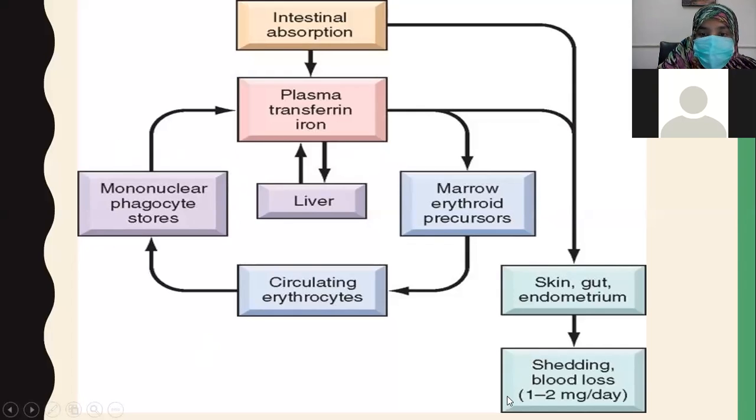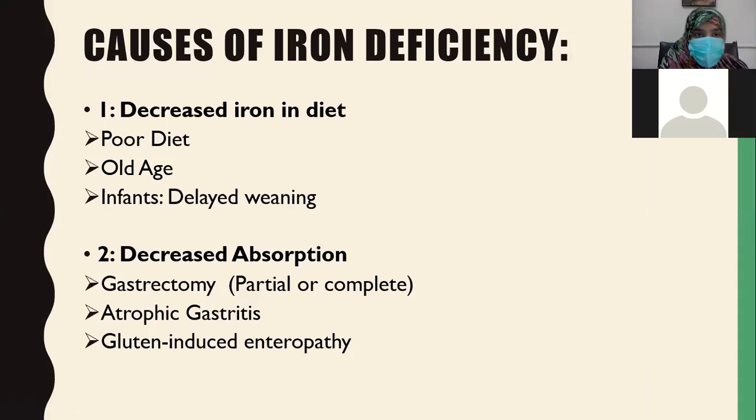So these two boxes show the daily loss of iron from the body. Iron can be lost from skin, as skin desquamates, from the gut, because the gut epithelium desquamates, and by shedding in urine or during blood loss. It's an average 1 to 2 milligram per day loss of iron from the body.